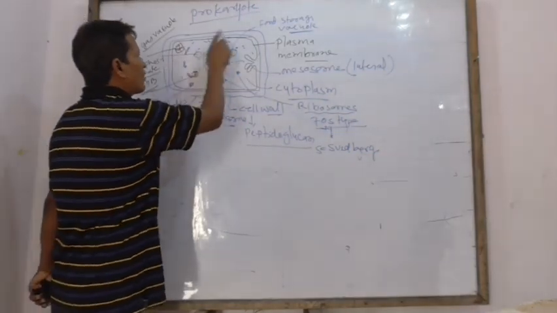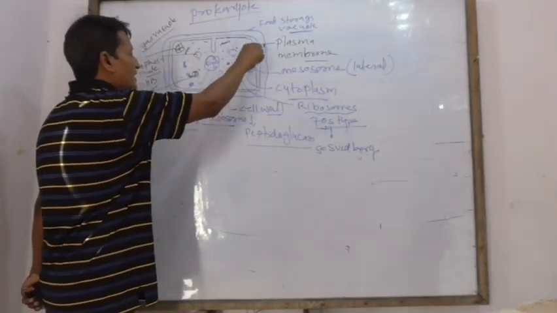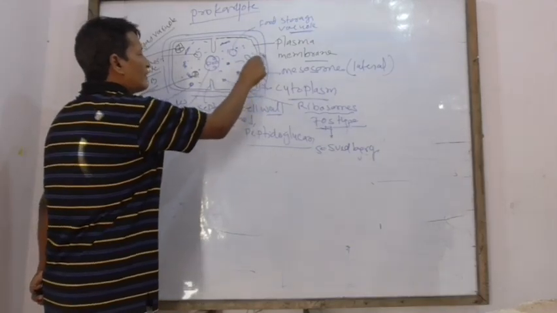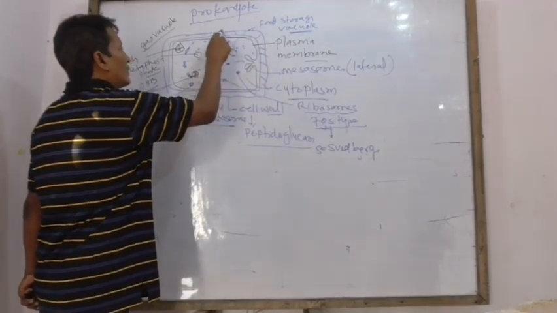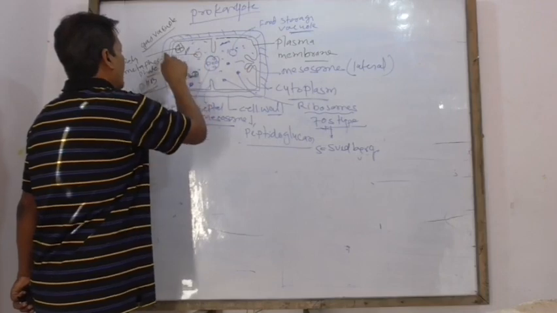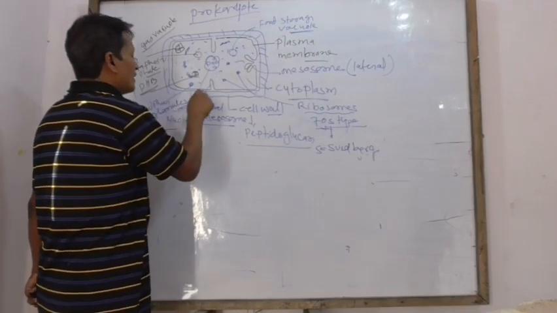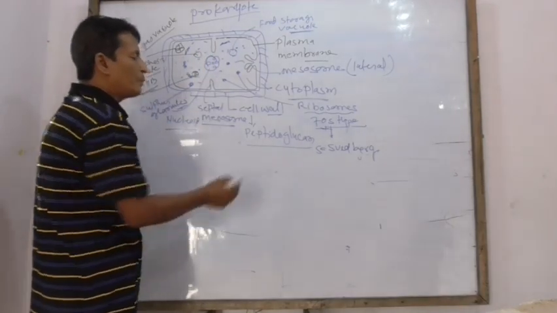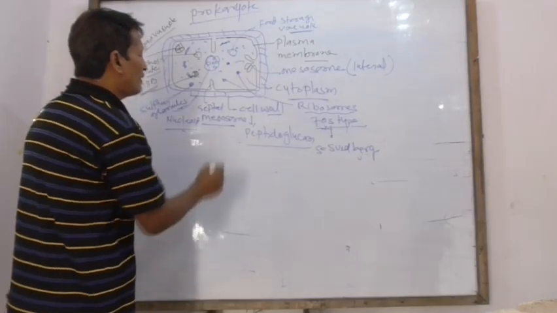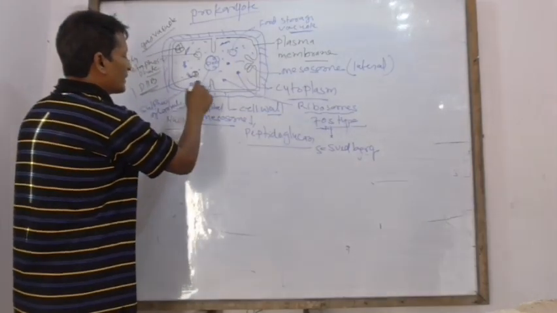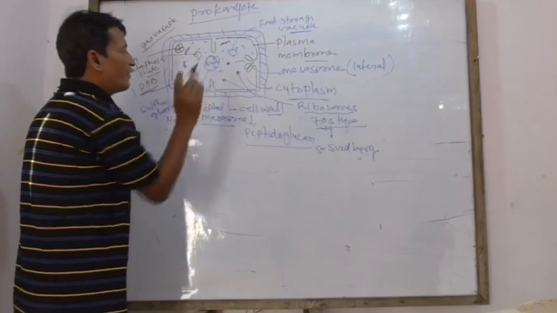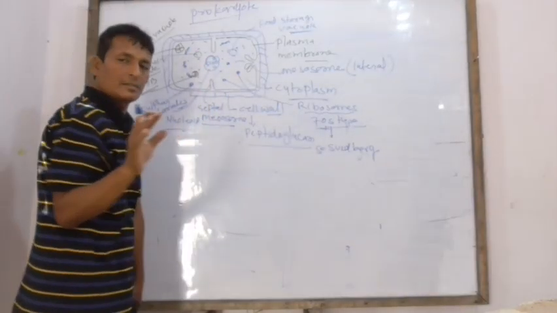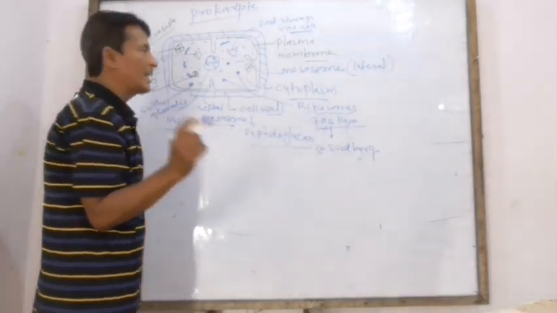A prokaryotic cell is surrounded by a solid, hard, rigid cell wall made up of peptidoglycan. Inside there is plasma membrane which has many foldings inside the cell.